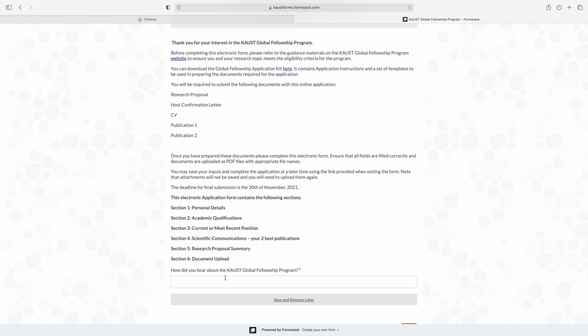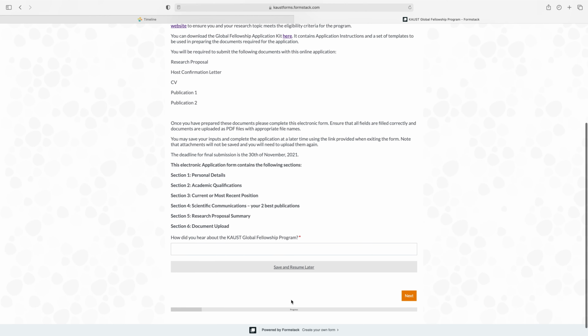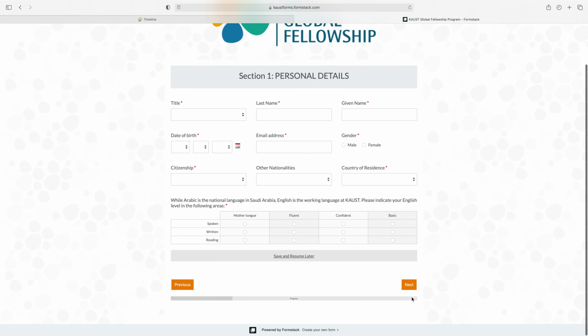How did you hear about the KAUST Global Fellowship Program? Right here, write where you heard about the KAUST Global Fellowship Program, and after writing this, just click next.